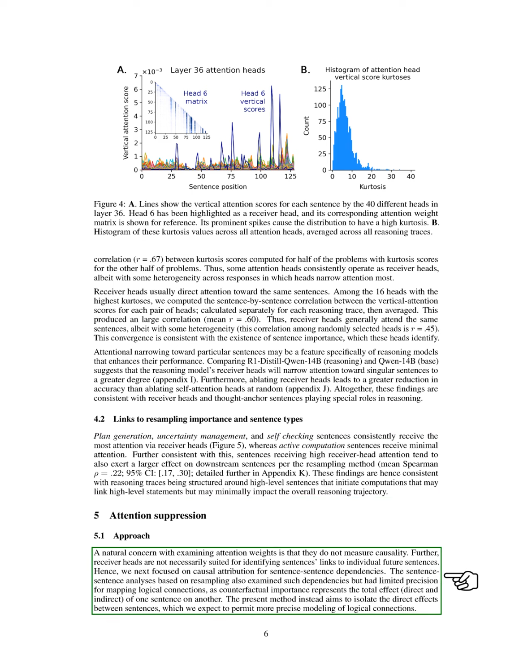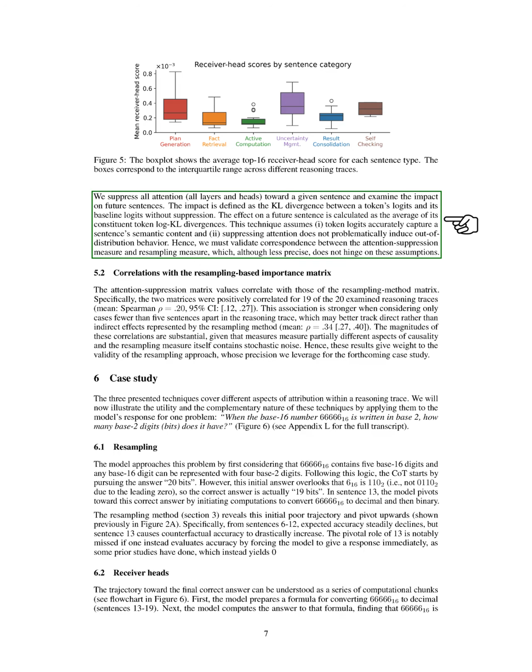Next, we address the concern that attention weights do not indicate causality. We shifted our focus to understanding the direct dependencies between sentences. Our method isolates these direct effects by suppressing attention to a specific sentence and measuring the impact on subsequent sentences. We define this impact using a divergence measure that captures how much the suppression alters the expected outcomes.